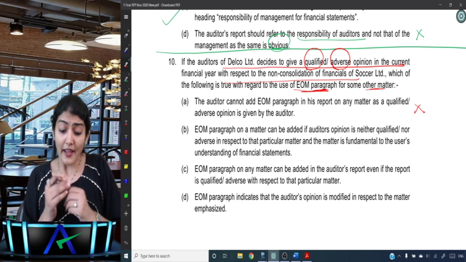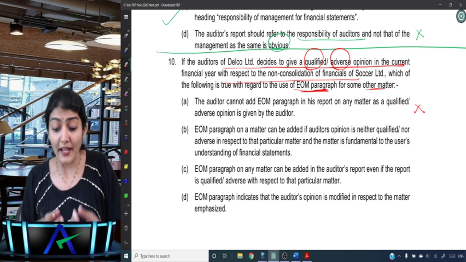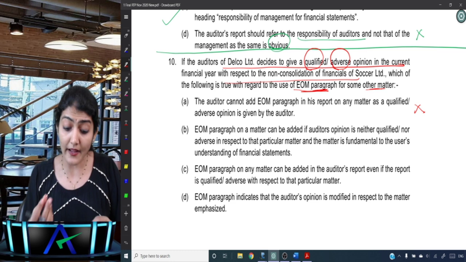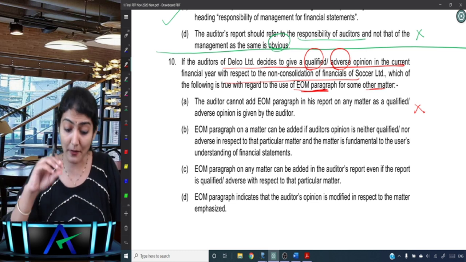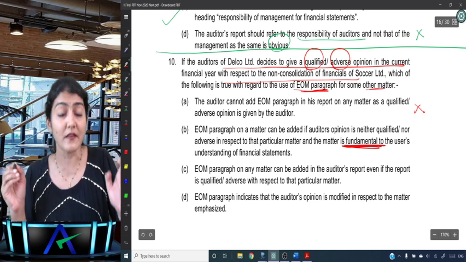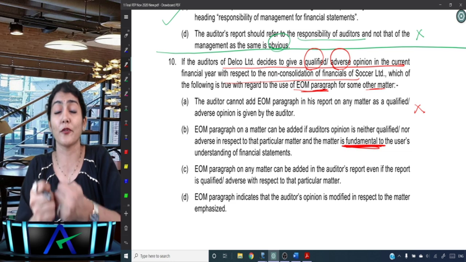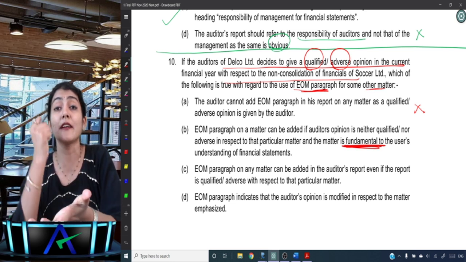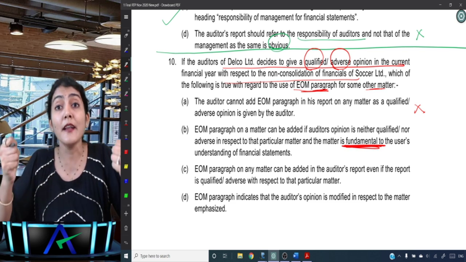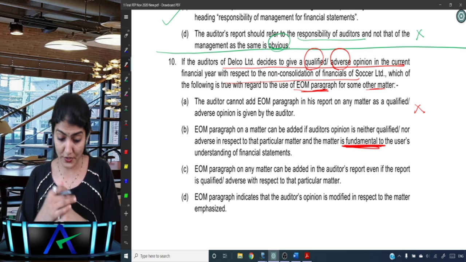Are you getting? Emphasis of matter paragraph on a matter can be added if the auditor's opinion is neither qualified nor adverse in respect of that particular matter, and the matter is fundamental to the user's understanding of the financial statement. This is the key word to decide whether a matter should come under emphasis of matter paragraph. Okay, whether that matter is fundamental to the user's understanding. But let's see the other options.